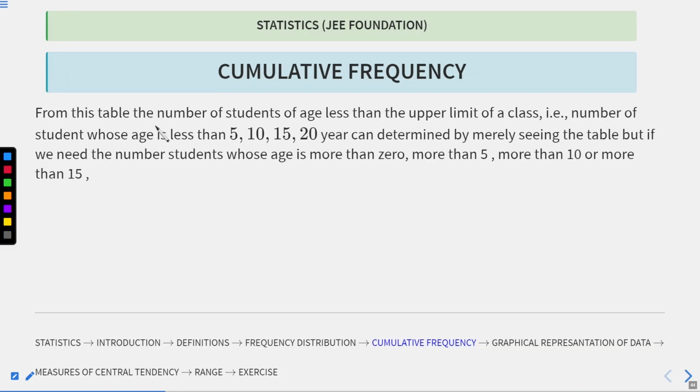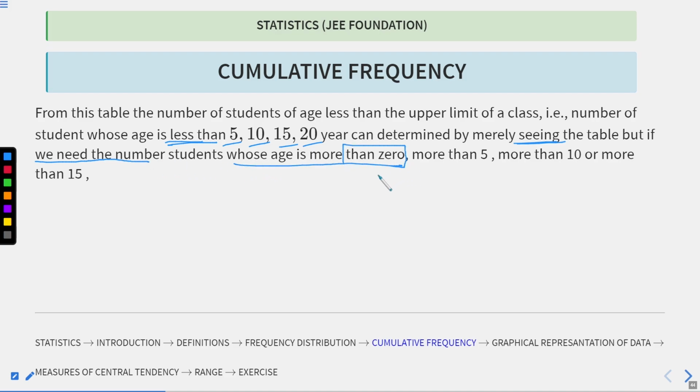Now from this table, the number of students of age less than the upper limit of class, that is the number of students whose age is less than 5, 10, 15, 20, as we calculated in previous slides, can be determined by just seeing the table. But what if we need to find the number of students whose age is more than 0?